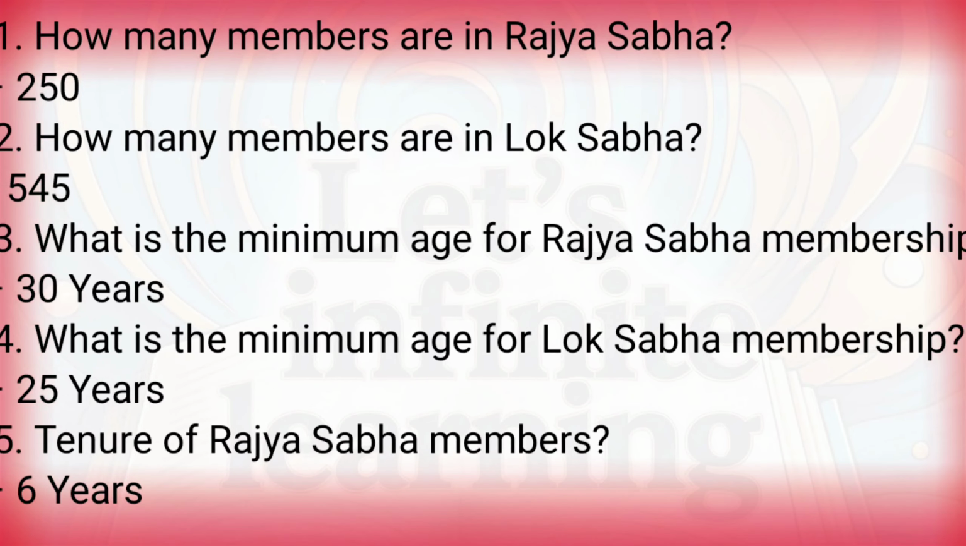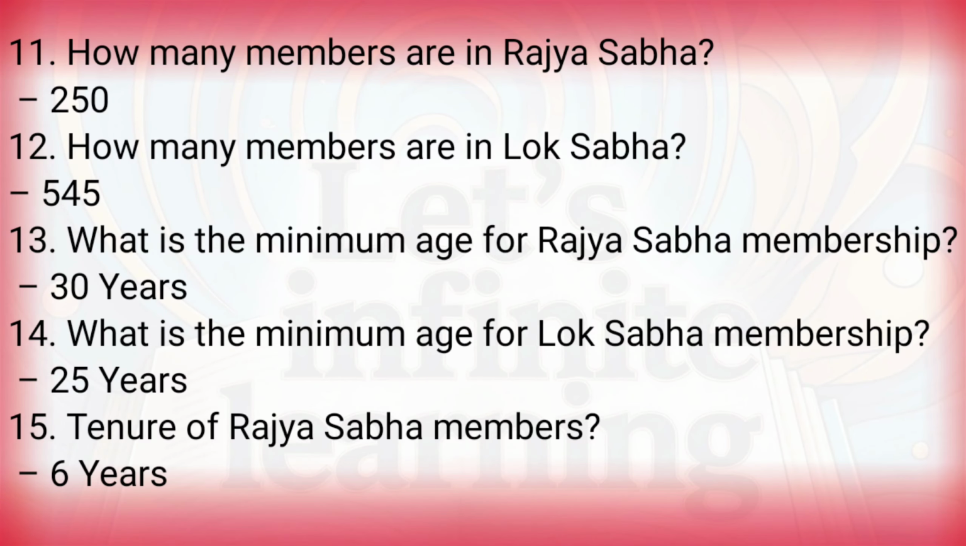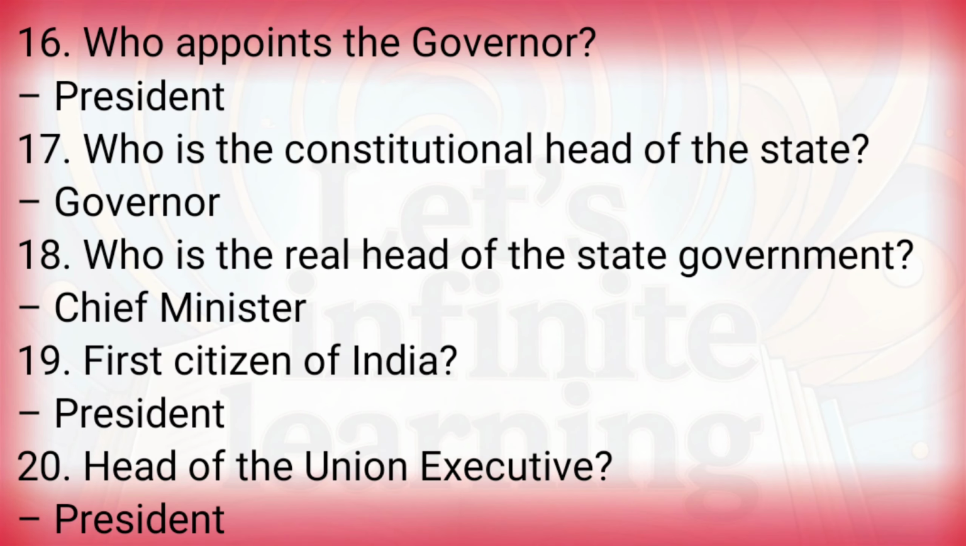Speaker. How many members are in Rajya Sabha? 250. How many members are in Lok Sabha? 545. What is the minimum age for Rajya Sabha membership? 30 years. What is the minimum age for Lok Sabha membership? 25 years. Tenure of Rajya Sabha members? 6 years. Who appoints the Governor? President.